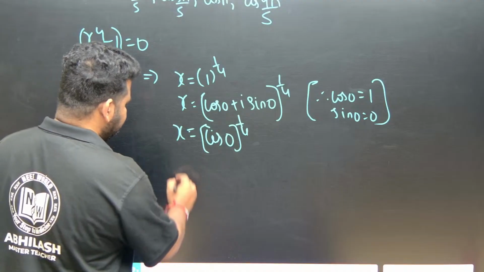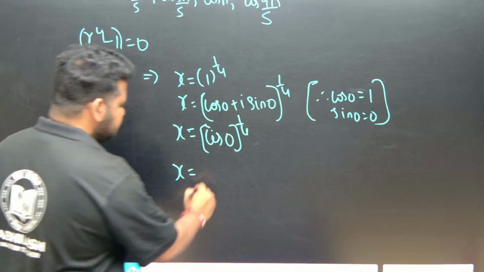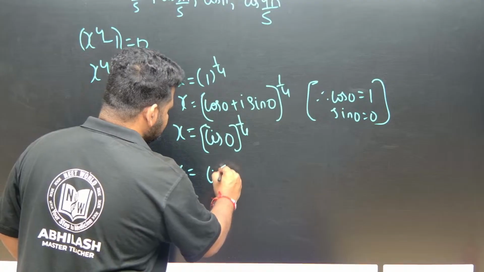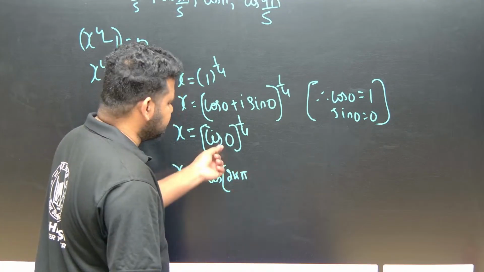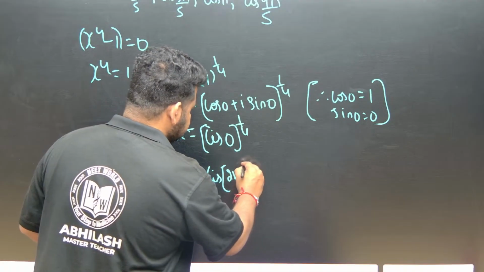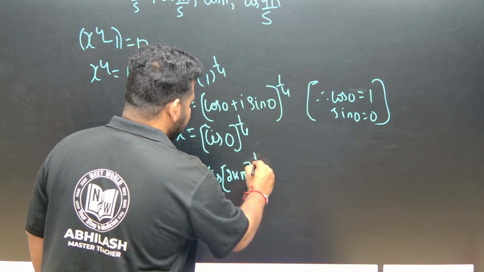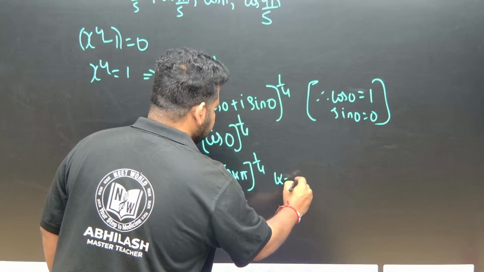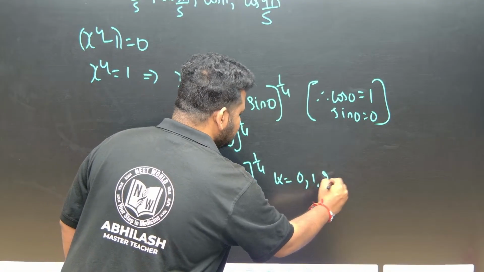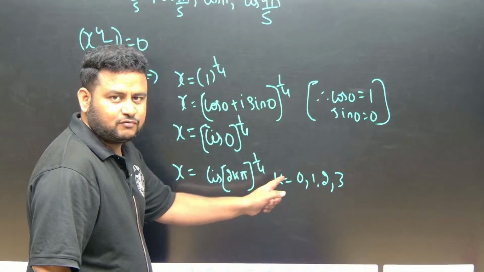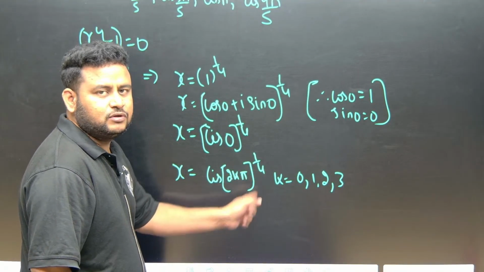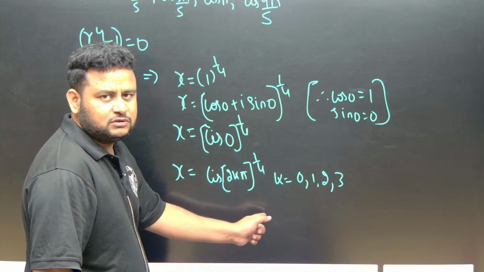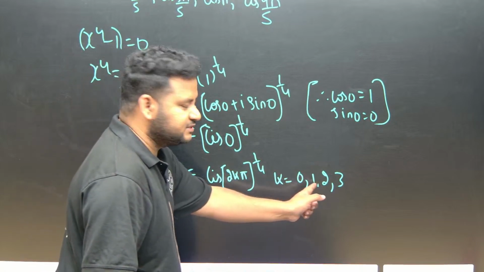In terms of general form, we can write it as x is equal to cis 2k pi plus pi. Pi is not there because here it is 0. Just cis 2k pi to the power of 1 by 4, where k is equal to 0, 1, 2, 3. That's all. 4 means 0, 1, 2, 3. 5 means 0, 1, 2, 3, 4. If 1 by n, then k will have the values from 0 up to n minus 1. That is, here it is 0, 1, 2, 3.